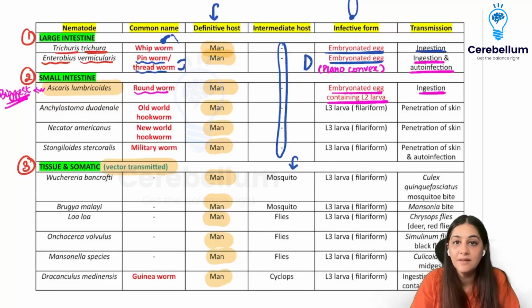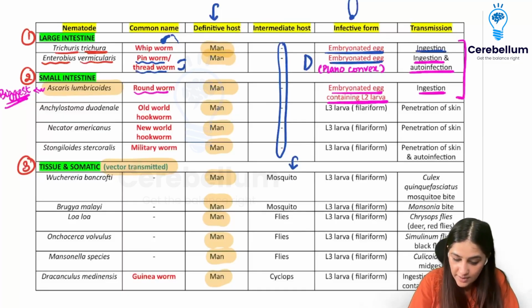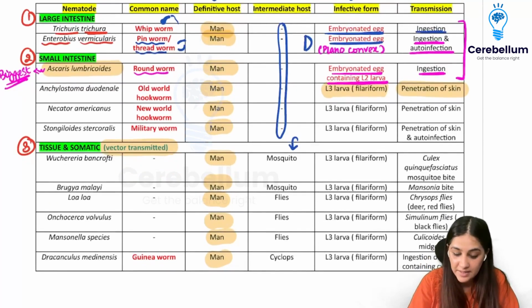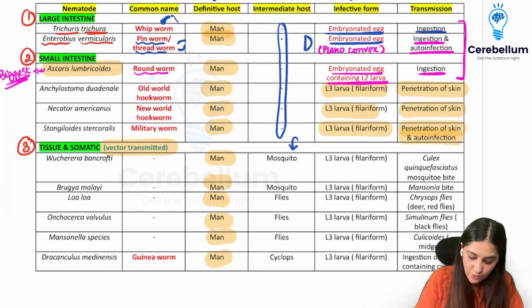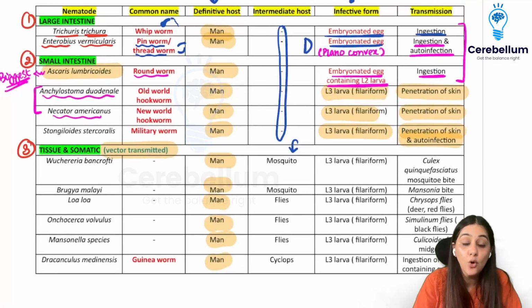Up until here, everything was egg and ingestion, right? Till these three. The rest are all going to be by your L3 larva, which is the filariform larva. And larvae always end up penetrating the skin. So these are going to be by the penetration of skin, right? Okay, coming to your Ancylostoma duodenale. Ancylostoma and Necator americanus are together called hookworms. So they are called hookworm.